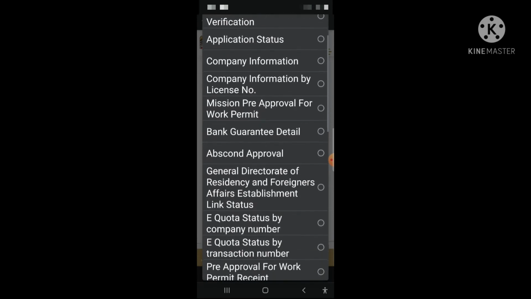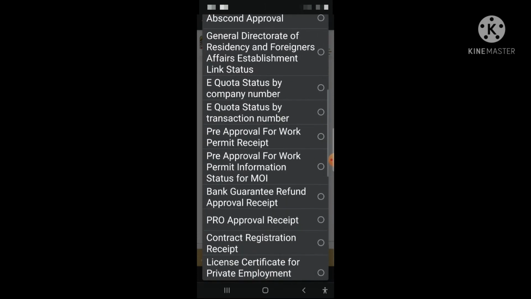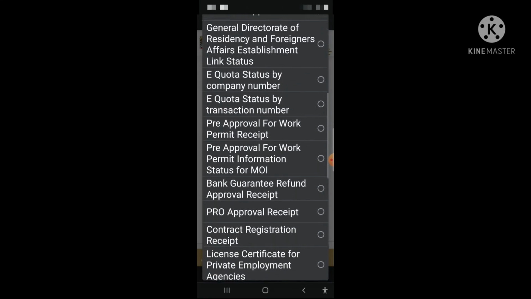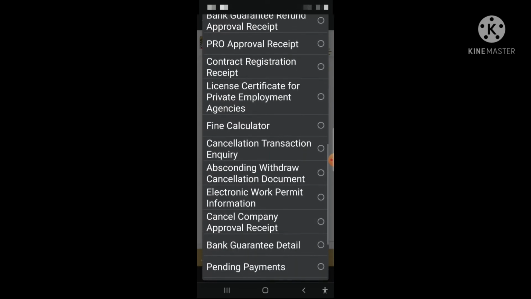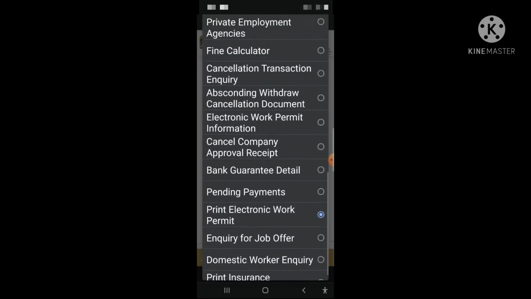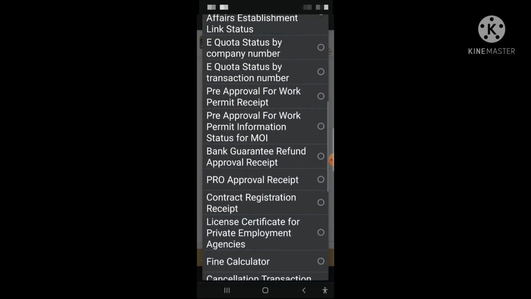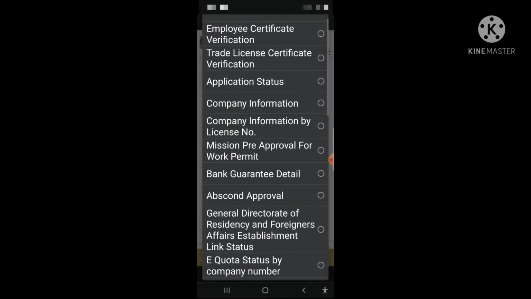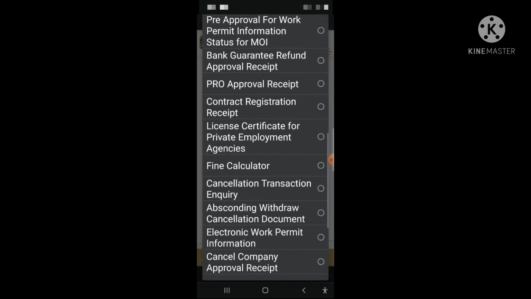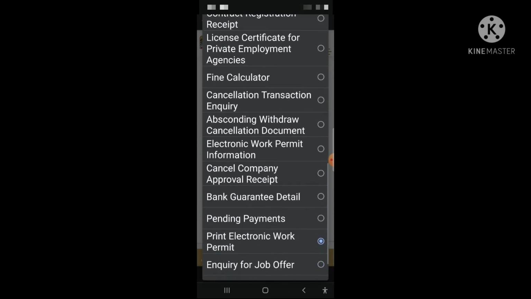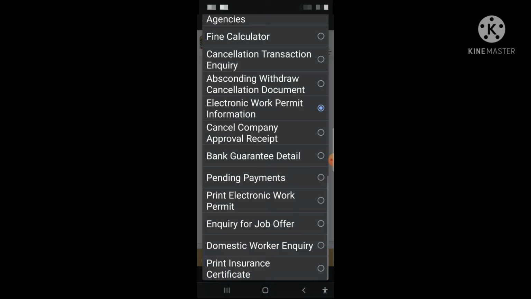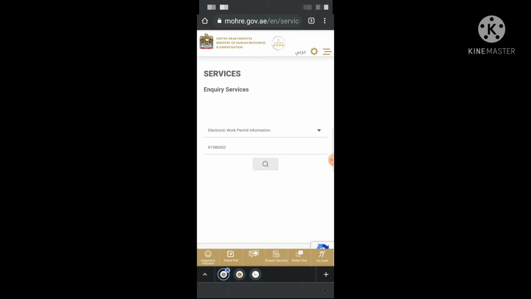Now at the top we will look. We will see electronic. We will click on electronic work permit information. Click here.